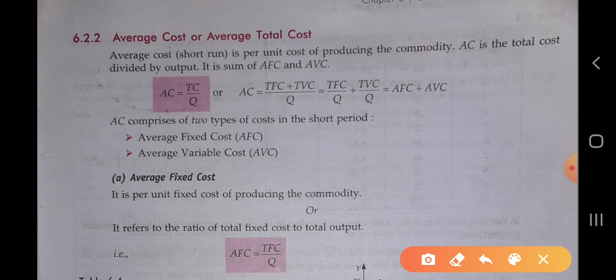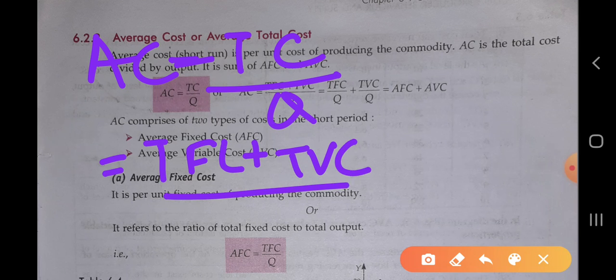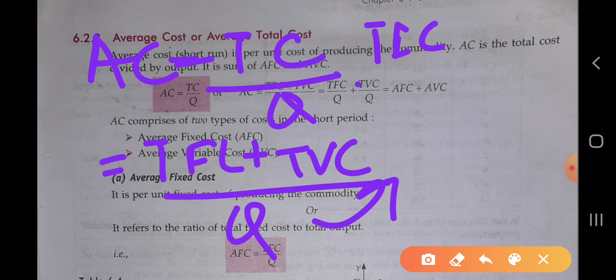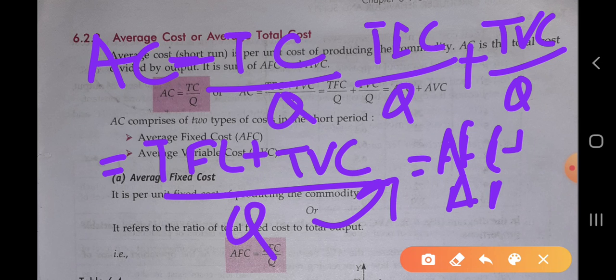Okay, let's see once more that AC equals TC by Q. And we also write TC as the sum of TFC plus TVC by Q. So it will be TFC by Q plus TVC by Q, which is equal to AFC plus AVC, which is equal to the AC.